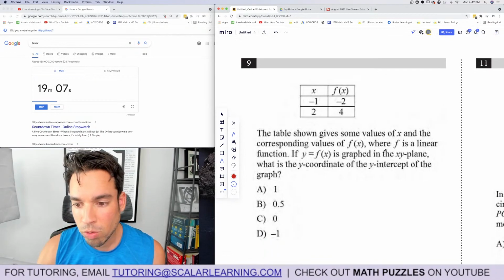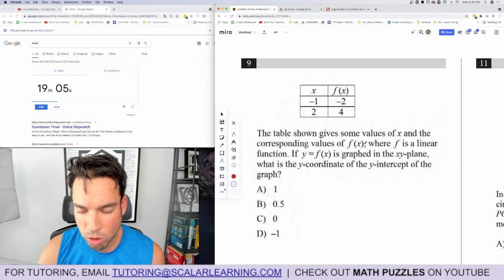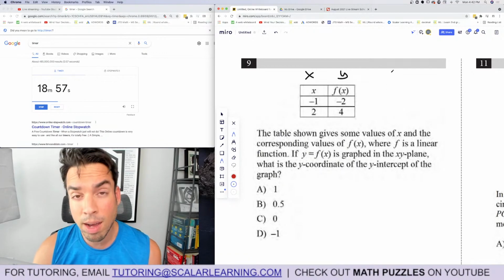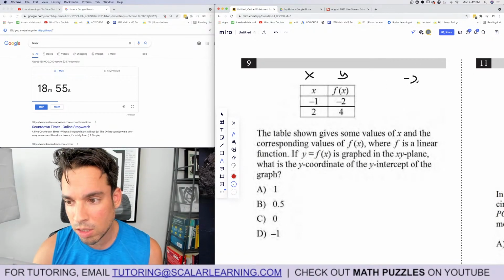Number 9. The table shown gives some values of x and the corresponding values of f of x, where f is a linear function, and that's just y and x, don't forget. What is the y-intercept of the graph? I'm going to use point-slope. First, I'm going to calculate the slope. So I got -1, -2 as a coordinate, and I've got 2, 4 as a coordinate.